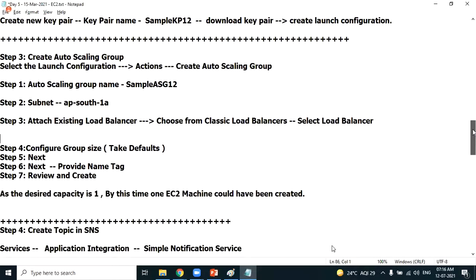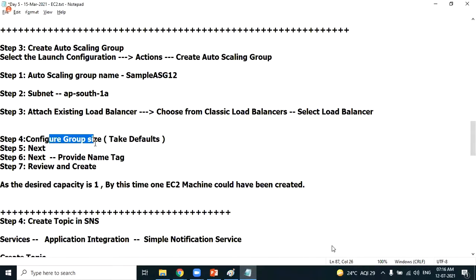And then configure the group size. Click on next. Click on provide the details and review. Okay, so let's go ahead and create auto scaling. Step 1, load balancer without EC2 machine. Step 2, launch configuration. Step 3, now we are creating the auto scaling group.